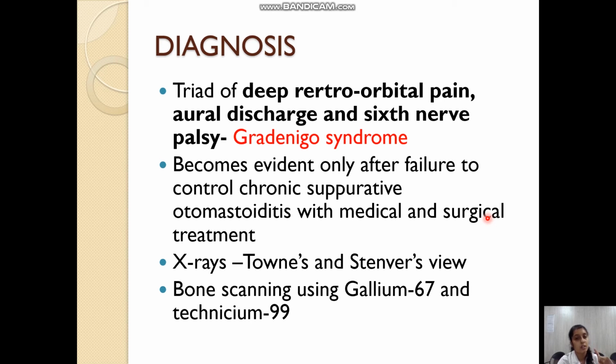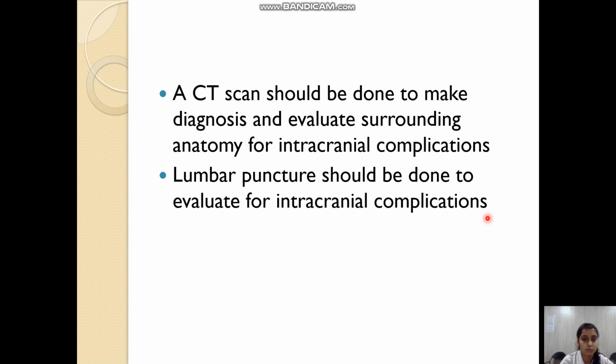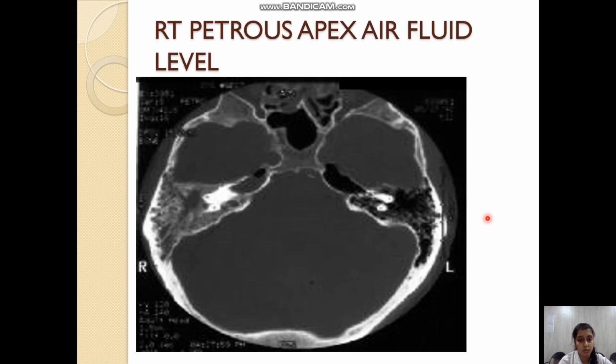X-rays done to see the soft tissue in the petrous apex region are the Towne's and the Stenvers view, and sometimes bone scanning using gallium-67 and technetium-99 is also undertaken. A CT scan should obviously be done to make the diagnosis and evaluate the surrounding anatomy for any other intracranial complications. Sometimes a lumbar puncture is also done.